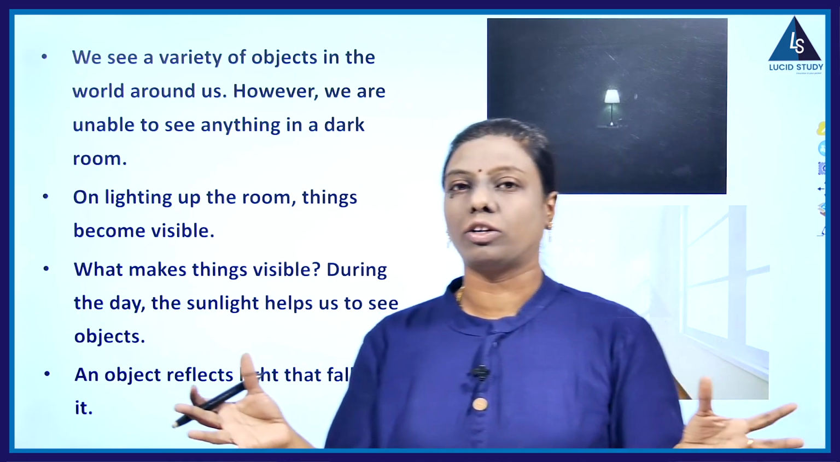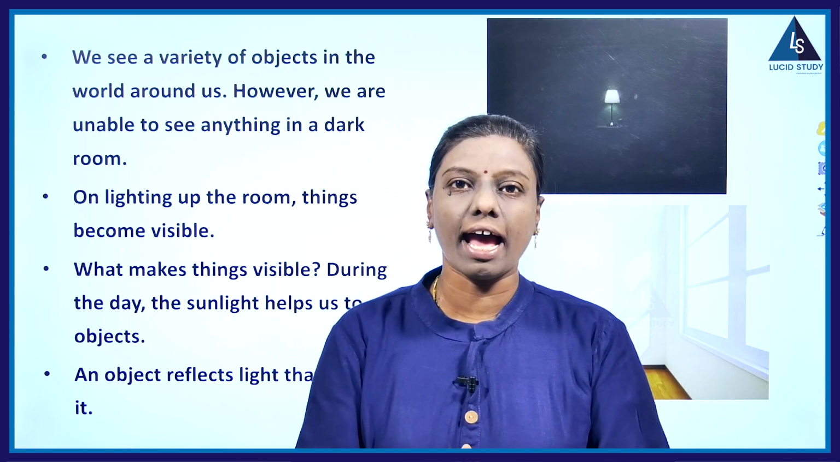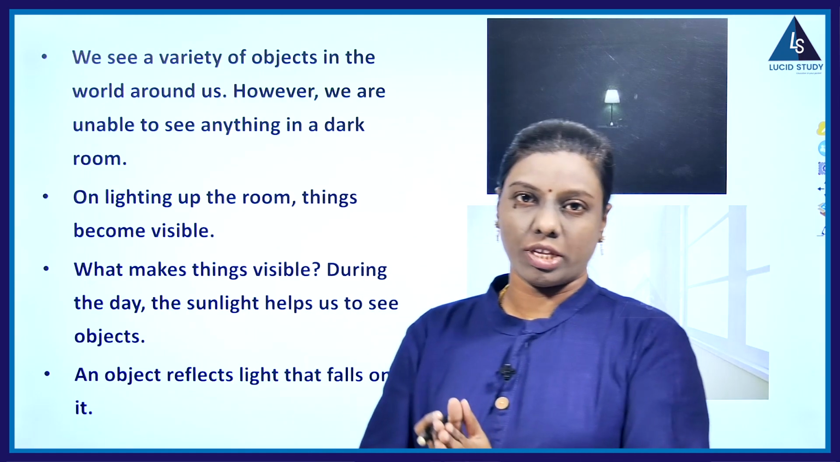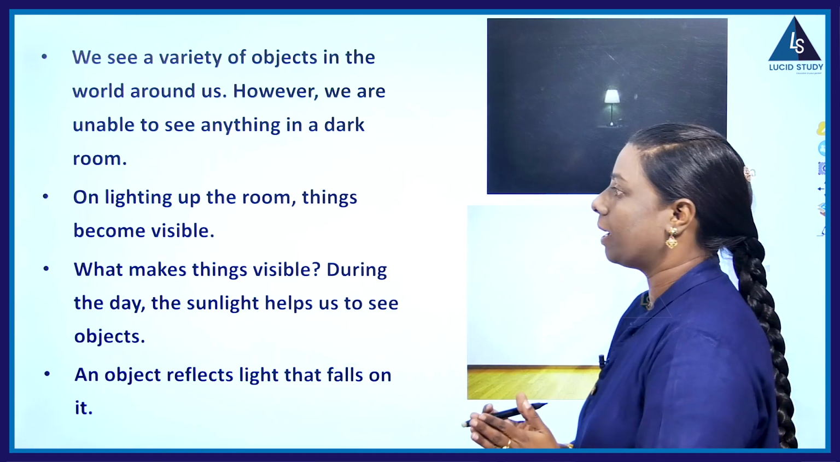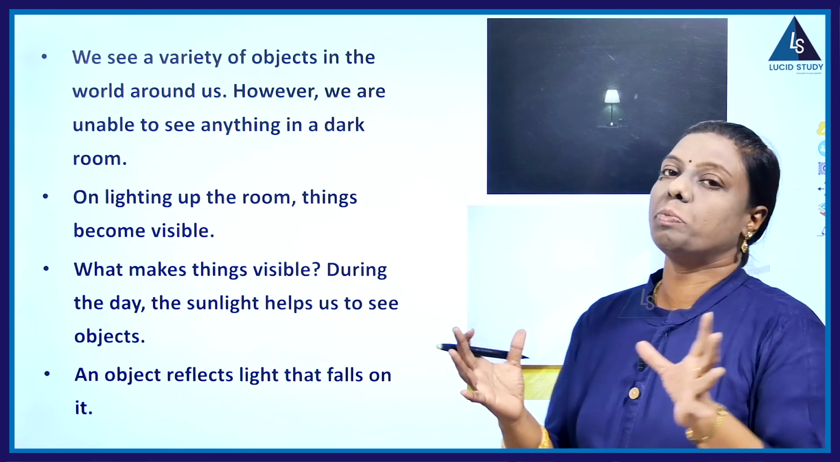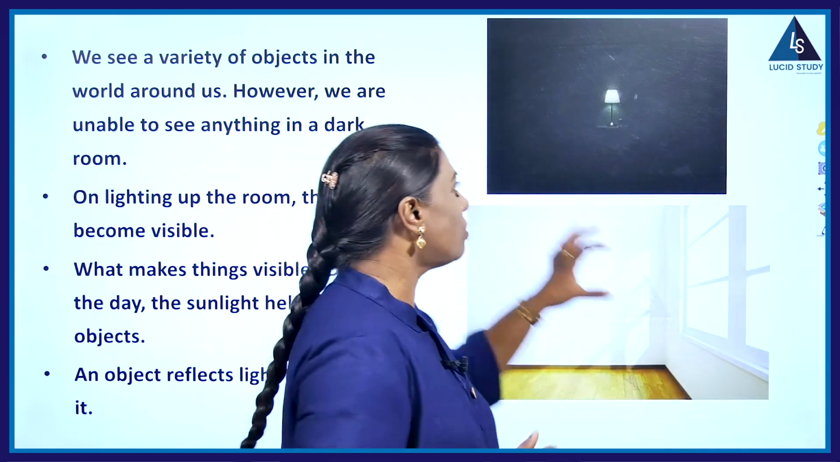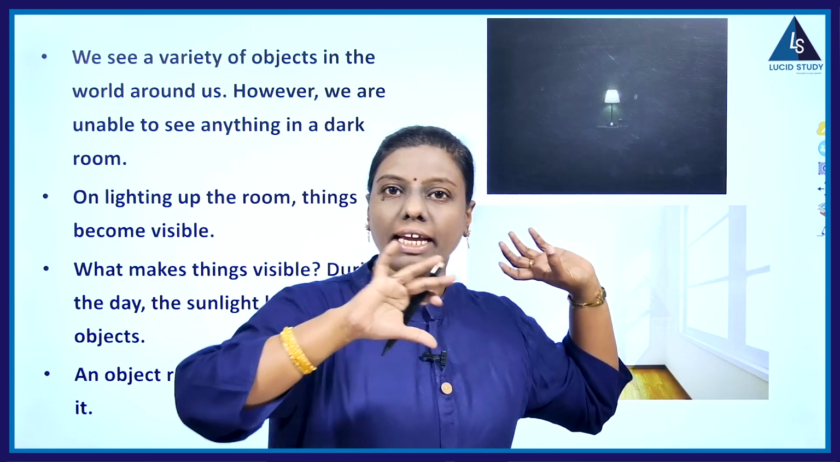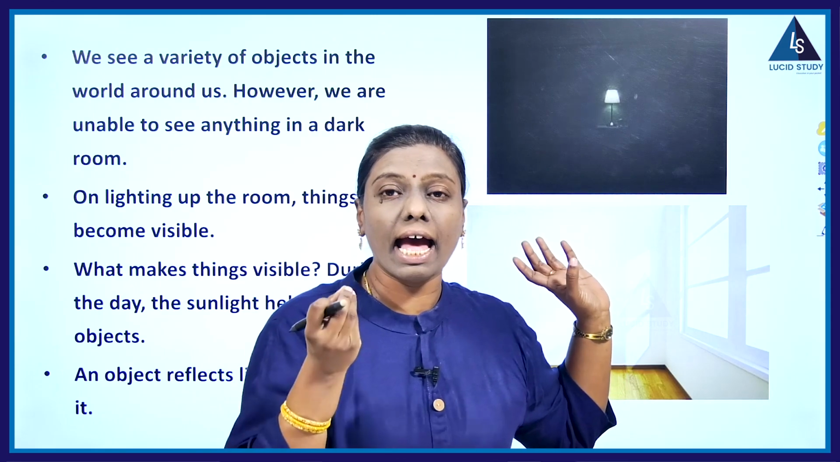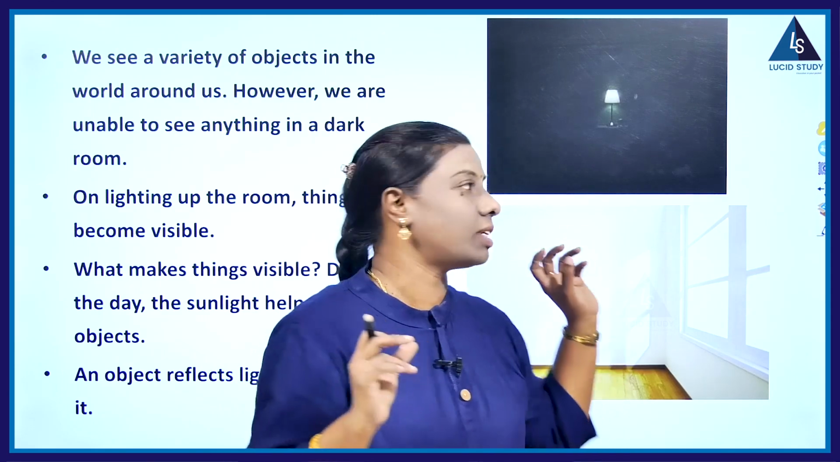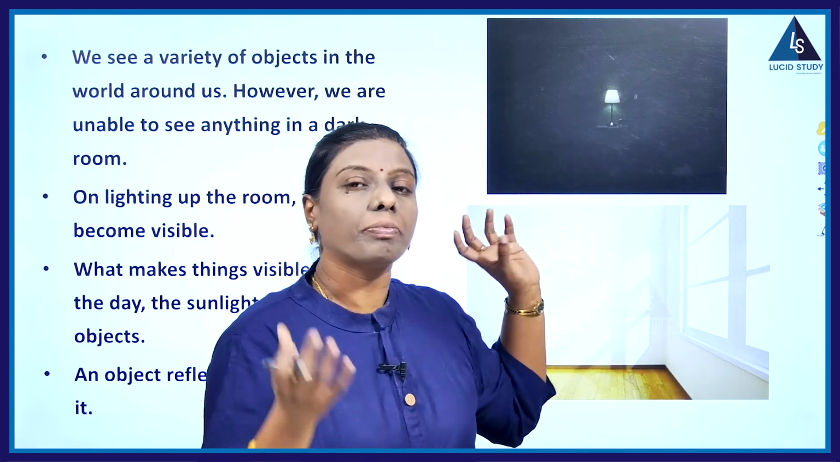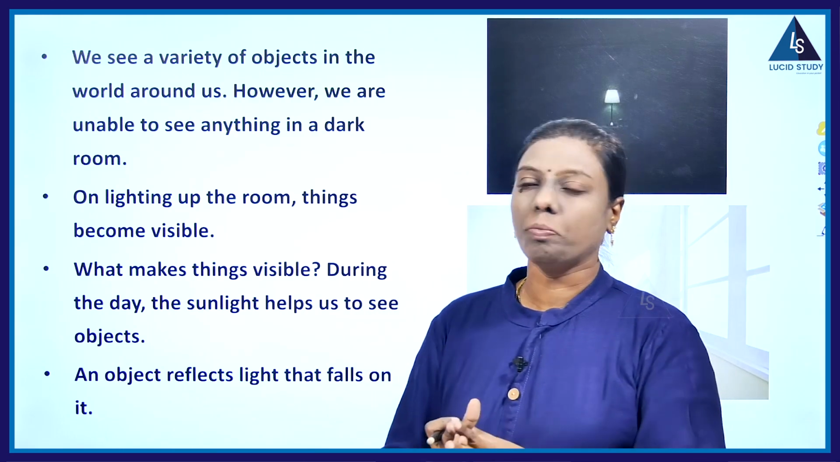Suppose consider a dark room. Can you see any object in the dark? No, we are not able to see any object in the dark. On lighting up the room, things become visible. So when you check here in the dark room, I cannot see the objects. Though I have eyes, I cannot see the objects. But when you light up, I can see the objects surrounding me.